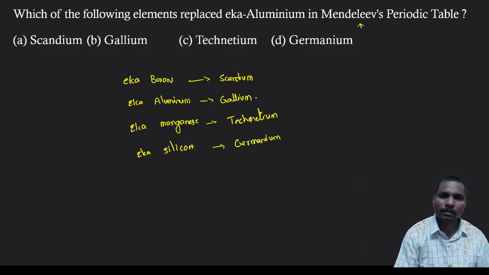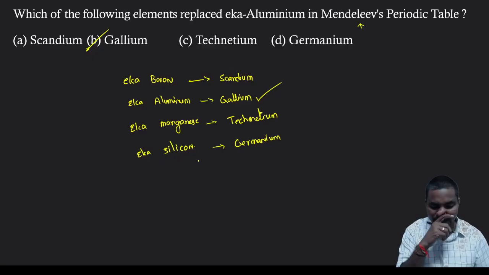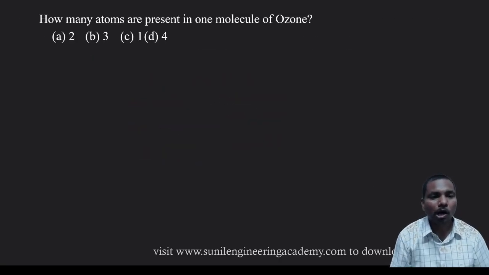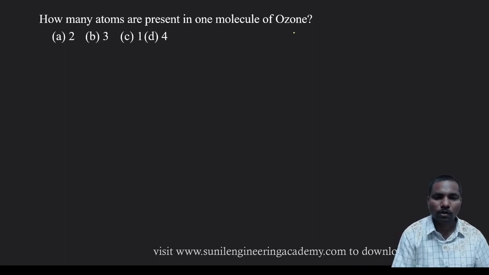Germanium. Here they are asking about Eka aluminium, that is nothing but gallium. So the answer is option B. Okay, coming to the next one. How many atoms are present in one molecule of ozone? Ozone is nothing but O3. That is how many? 3. So the answer is option B.